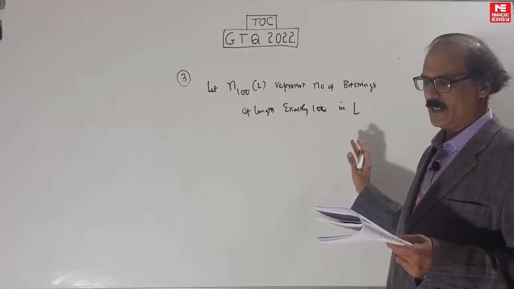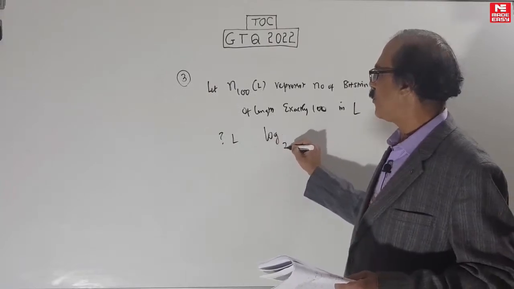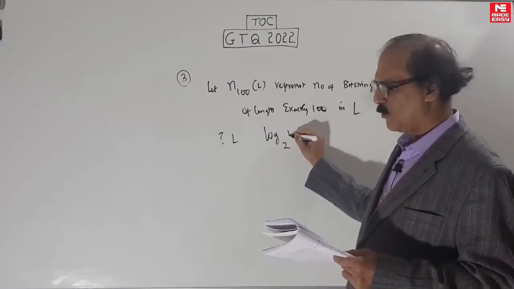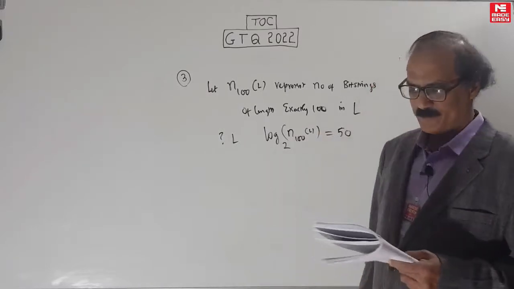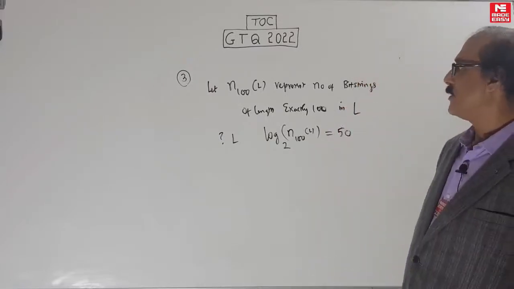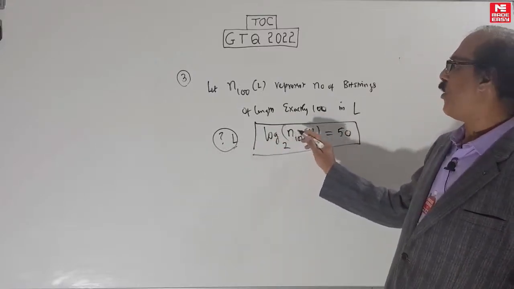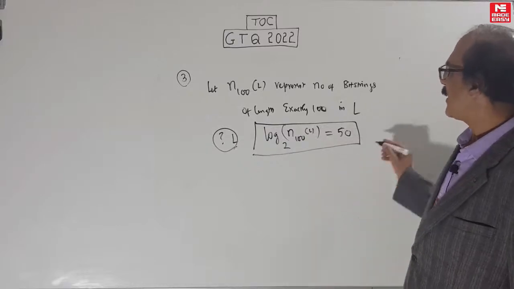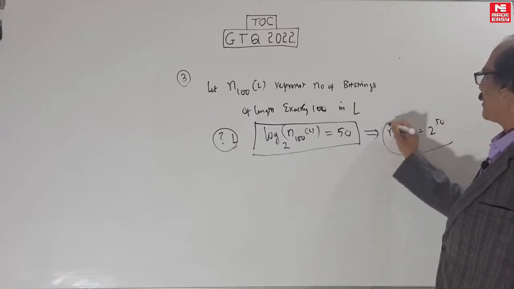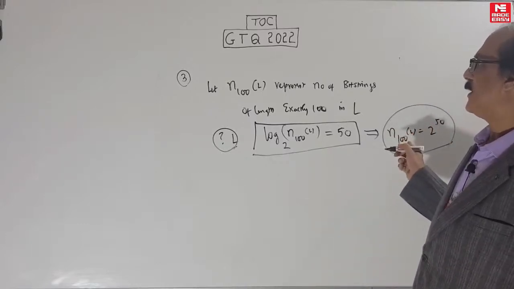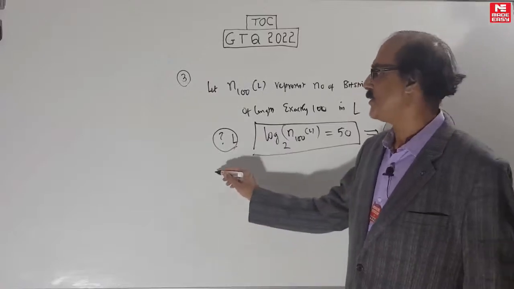Now they are asking which of the following languages satisfies log to the base 2 of n100L equal to 50. Log to the base 2 of n100L should be 50. Or you can read this as n100L should be equal to 2 power 50. That means the count of exactly 100-bit strings in the language should be 2 power 50. Which is that language? That's the question.